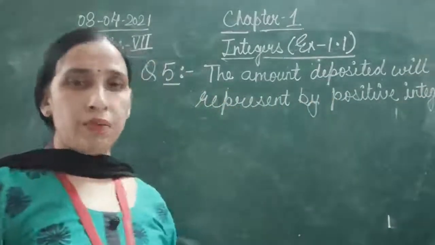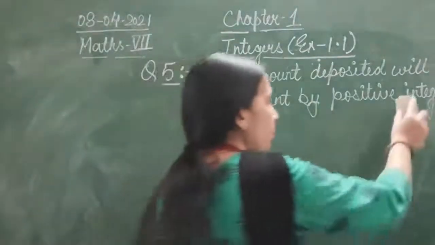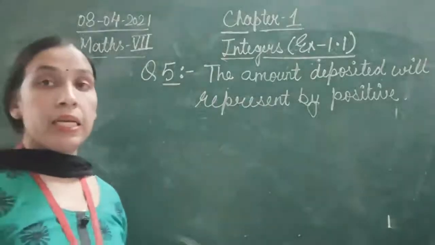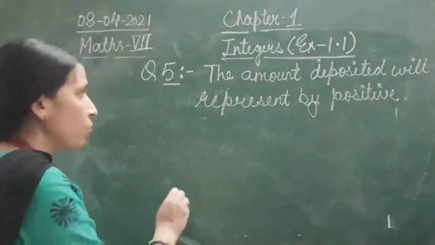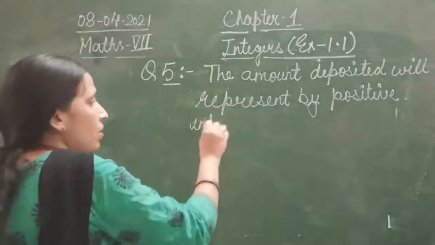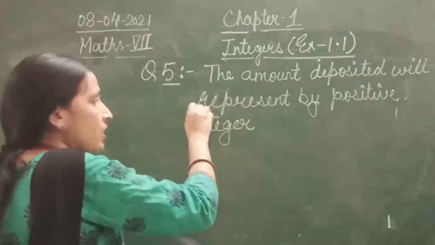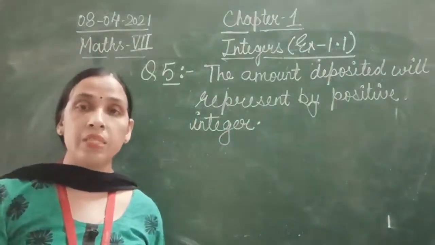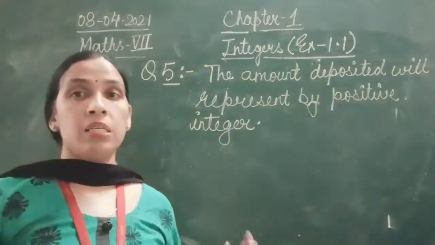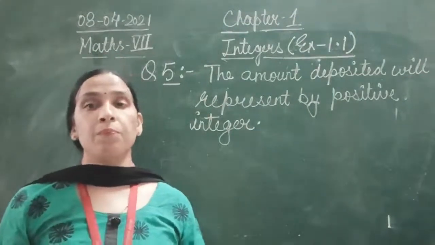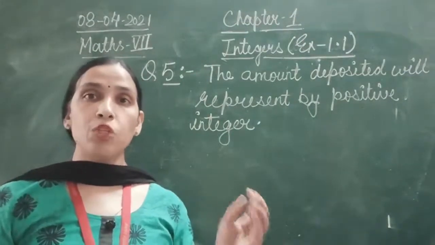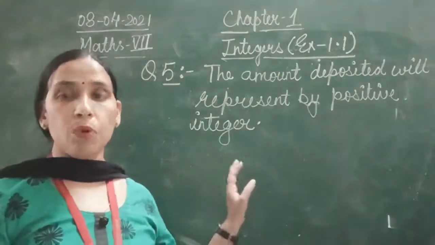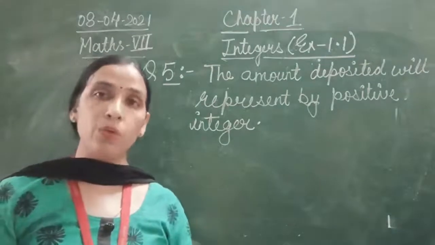So two things you have to remember, that is debit and credit. Debit means which will be deducted from your account. So here the amount which is credited in your bank account will be represented by a positive integer, since that amount will make a sum which will be added in your account. So this is one part of the question.